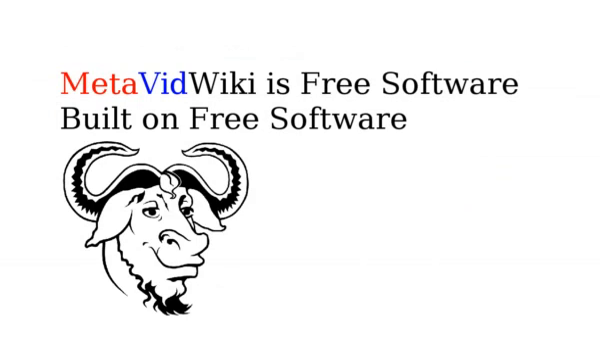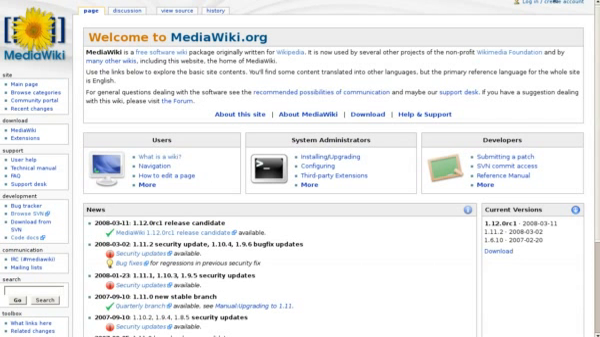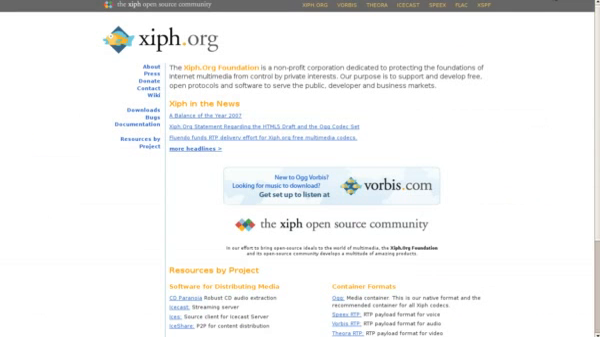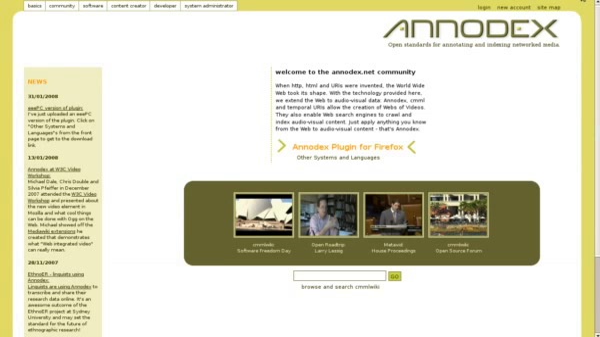And metavidWiki is free software built on free software. It's an extension to MediaWiki. It also extends semantic MediaWiki, as you saw earlier with the semantic queries, and is built on a lot of tools from the Xiph Foundation, because we use all open source video, and also use Annodex technologies to structure our metadata and serve up portions of Ogg streams and support in-browser playback through their Ogg plugin. I mean, lots of ways to play it back.